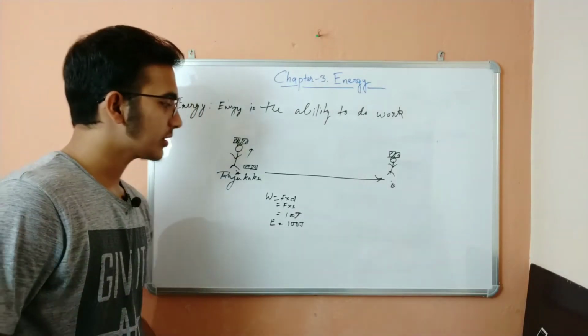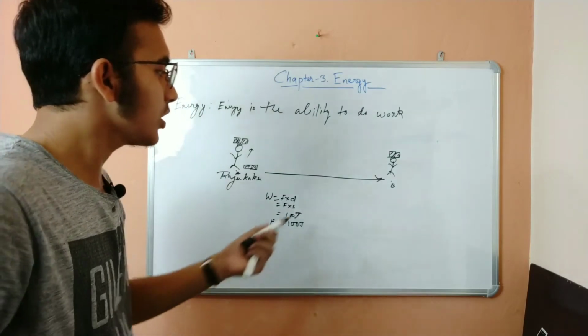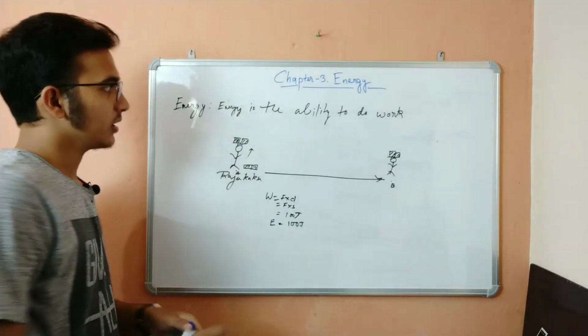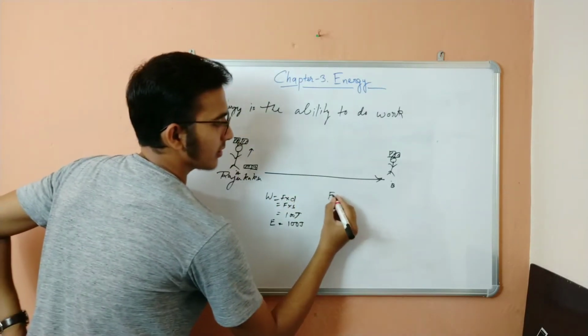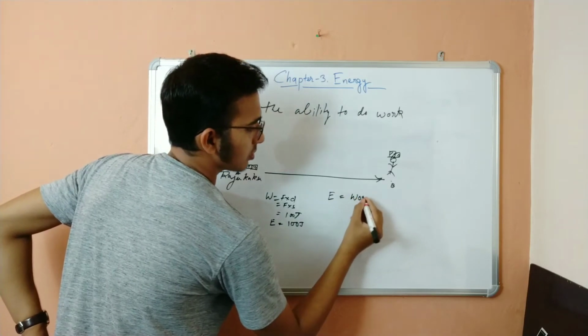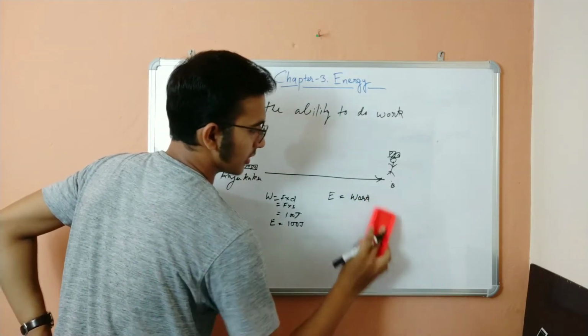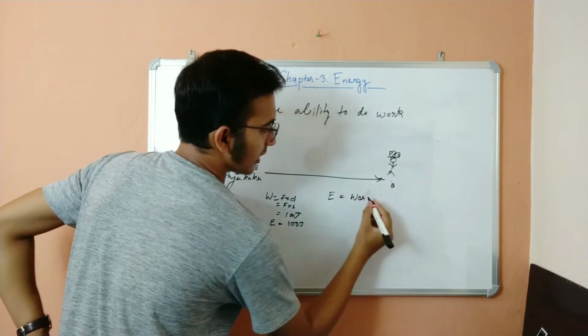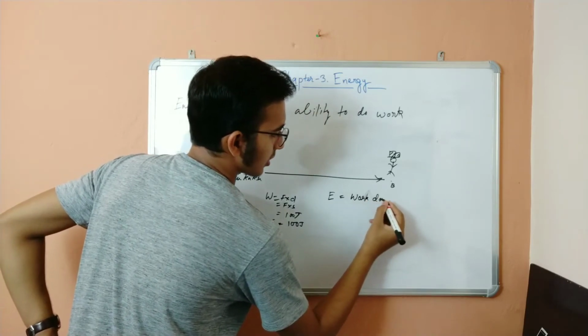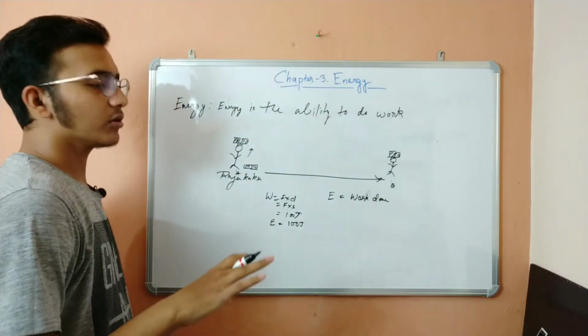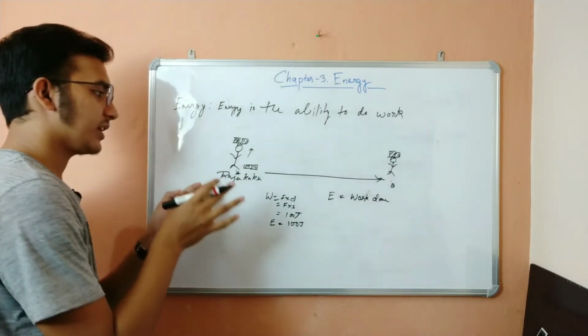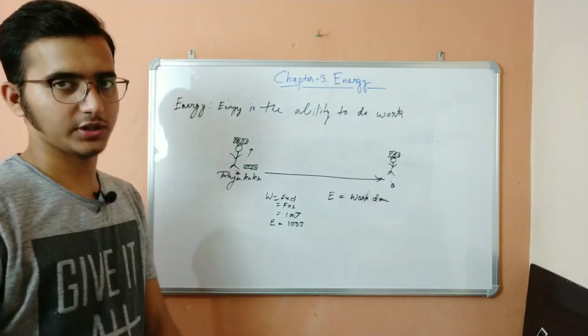Okay, so you got the concept of energy. Energy is equal to work done. So the amount of work you do is the amount of energy you have already spent doing that work.